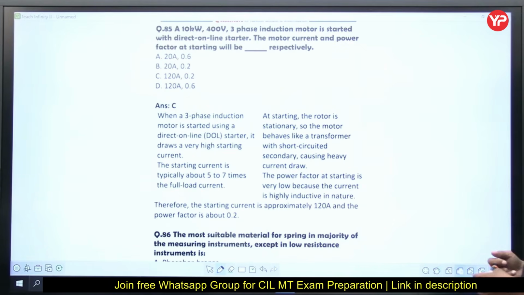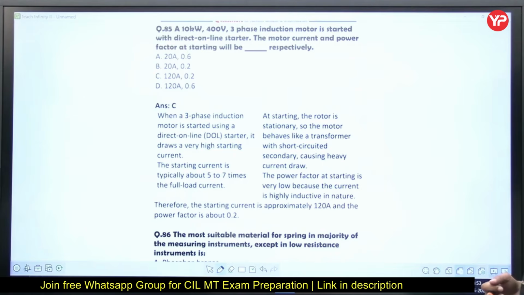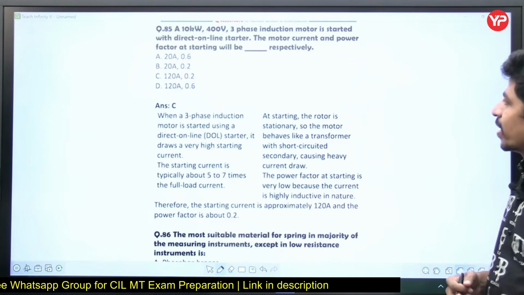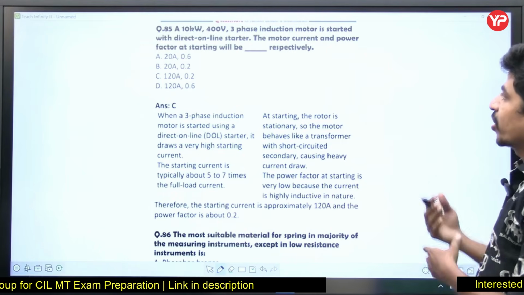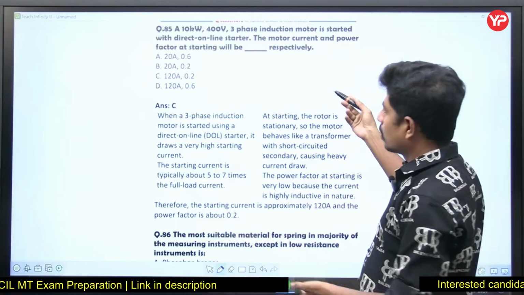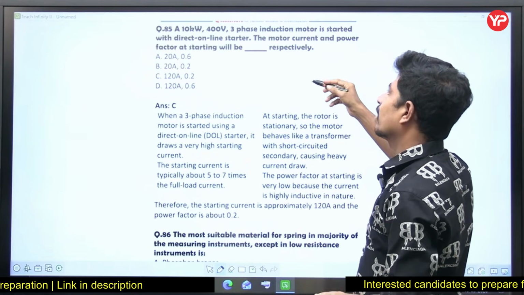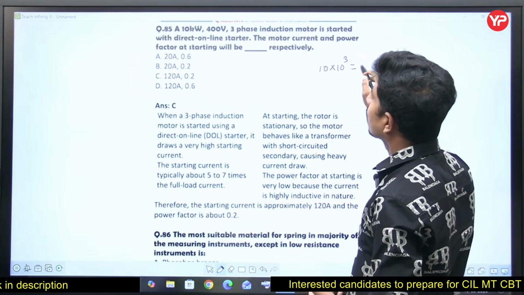Next question. A 10 kilowatt 400 volts 3-phase induction motor is started with a DOL starter. Find the motor current and power factor at the starting. See, starting current is 5 to 7 times the full load current, which means the steady state current. Find the rated steady state current, multiply by the 5 to 7 factor, then we will get the answer.